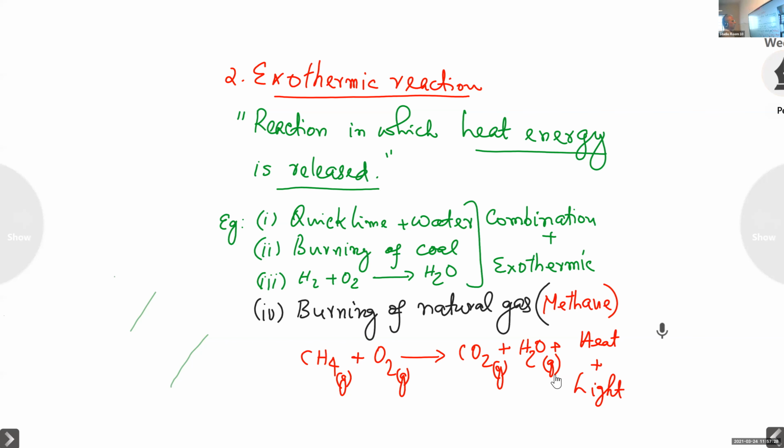Have you written the equation? The main constituent of natural gas is methane. Some teachers will pronounce it differently, okay, it's all right. The formula is CH4, a gas, plus O2 giving CO2 plus H2O plus heat and light. So it is an exothermic reaction because heat is released. Now you balance this equation.